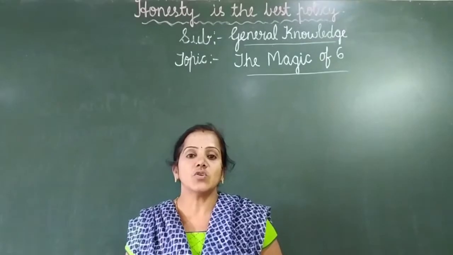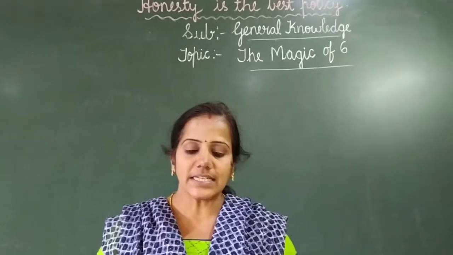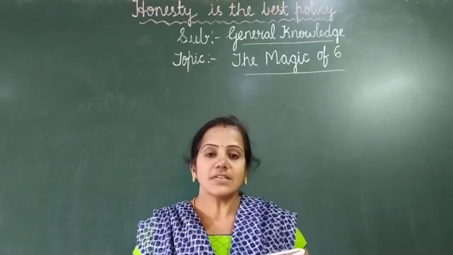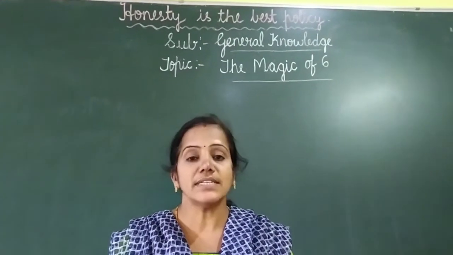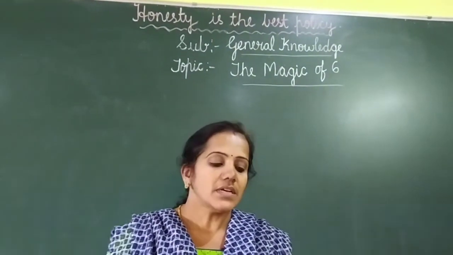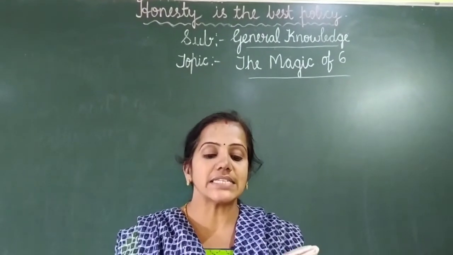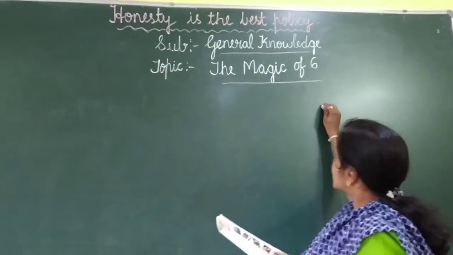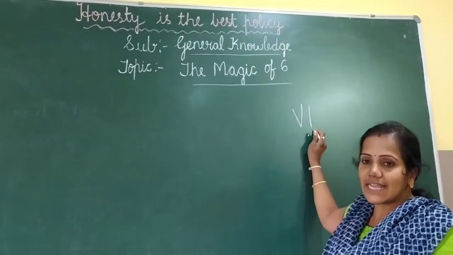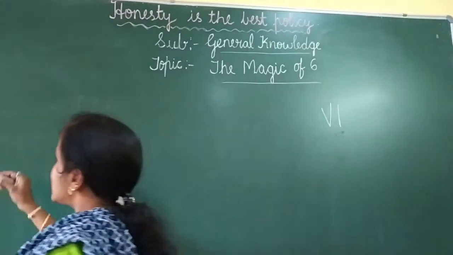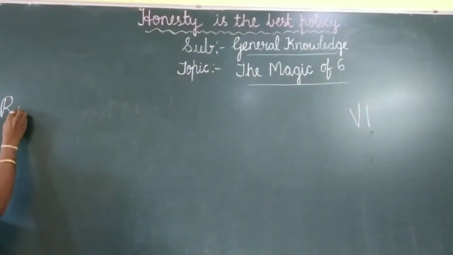Everyone open your GK textbook to page number 19, lesson number 13, the magic of 6. Shall we start? Answer the following questions relating to the number 6. The first question: in which numeral system is 6 denoted as this? In which numeral system, what do we call this number? Yes, we call it Roman number, right? So the first answer is Roman.